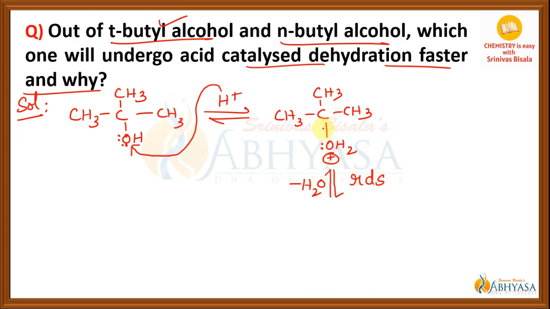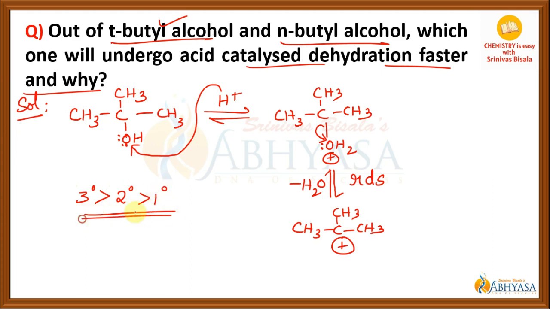So this electron pair of this carbon oxygen bond will be pulled by the oxygen and that results in the formation of carbocation. And remember, that is the reason why the stability of the carbocation is a deciding factor. We know that tertiary carbocation is more stable than secondary carbocation, which is more stable than primary carbocation.